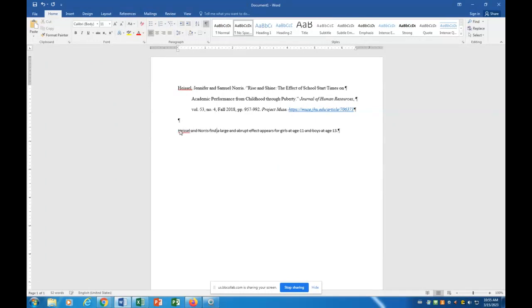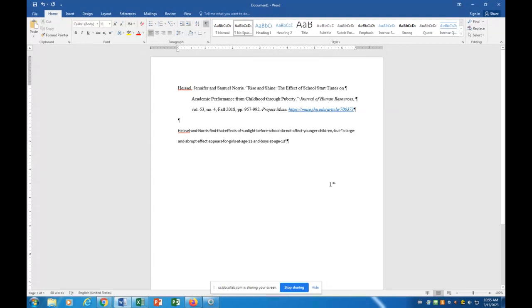Hazel and Norris find that effects of sunlight and sunlight before school do not affect younger children, but, and then quotation marks.